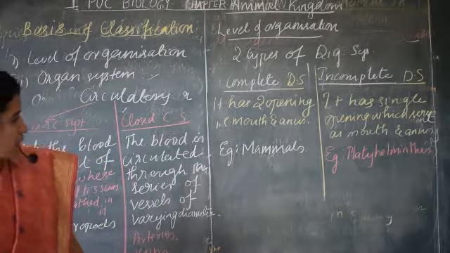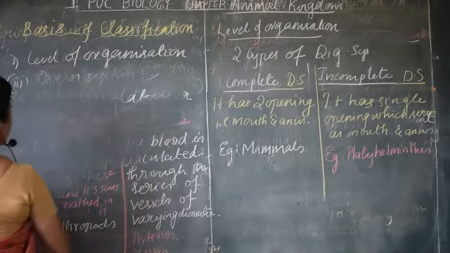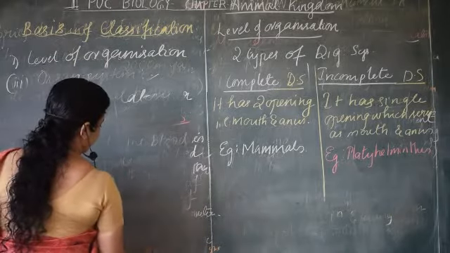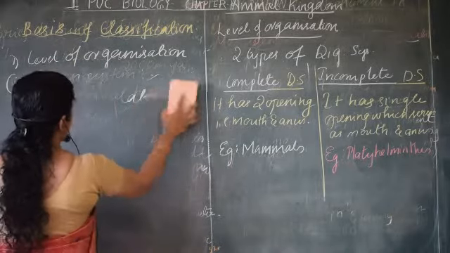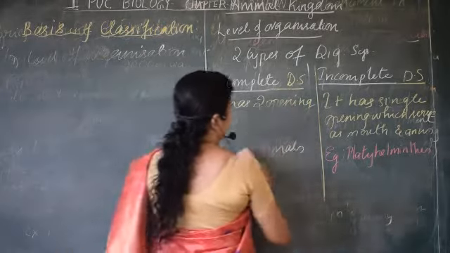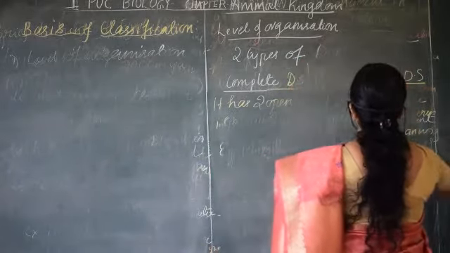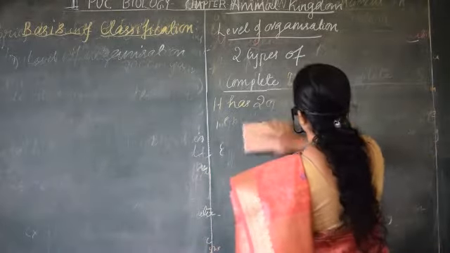Got clear this much? Let us move on to the next basis for the classification. It is symmetry. You might have studied the symmetry in maths. Here this symmetry is whether the animal can be divided into two halves or not. Now don't think that you are taking a knife and dividing it.